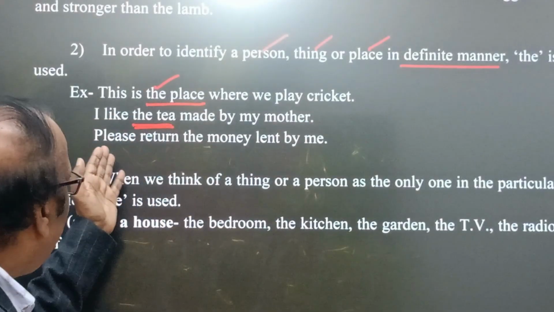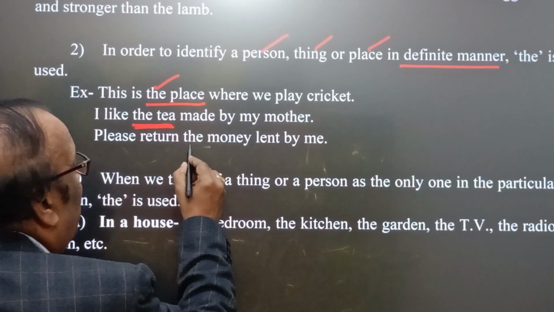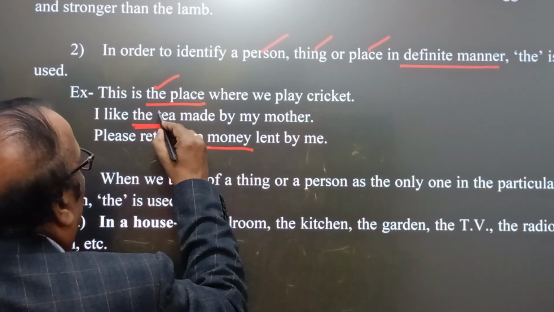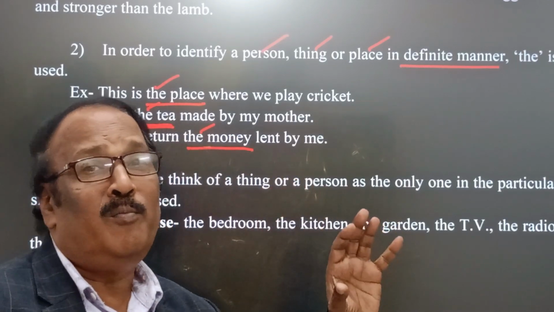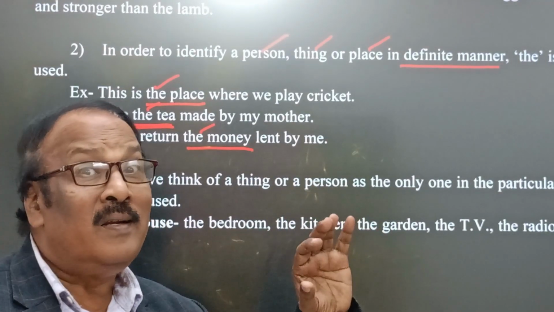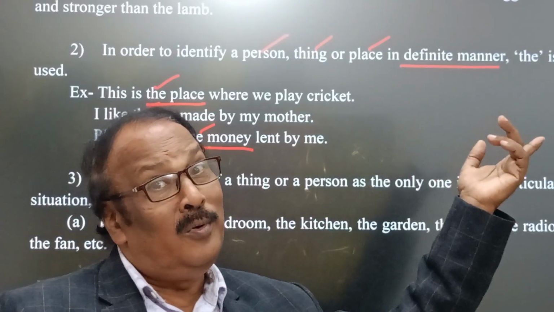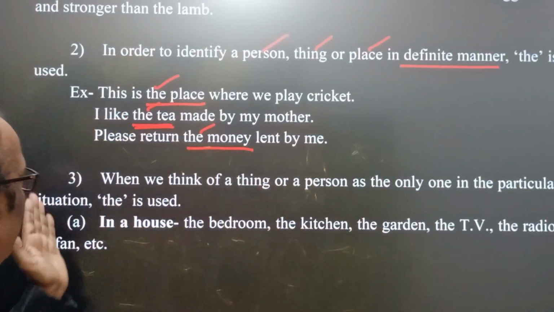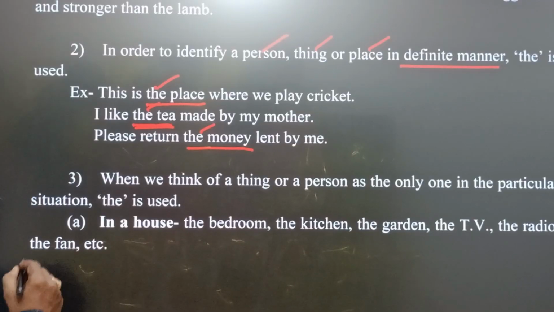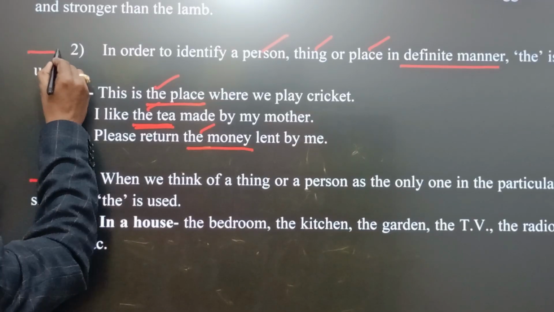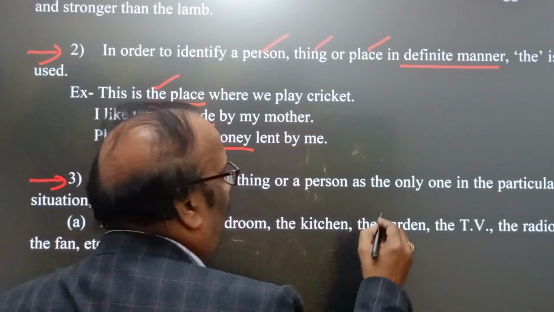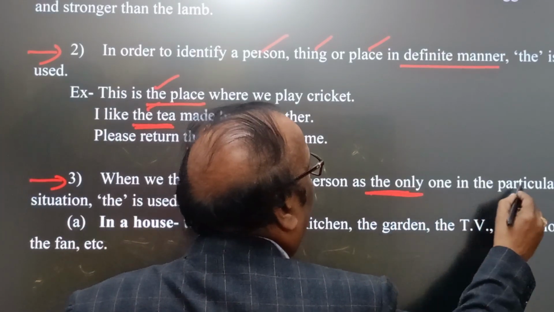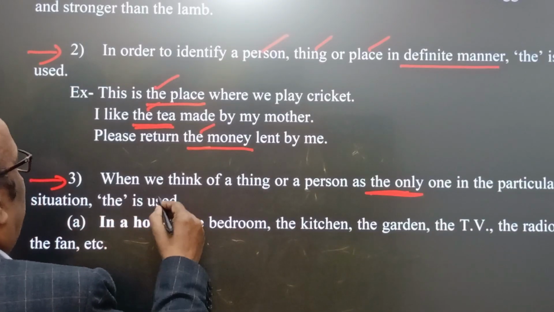Okay, and now come here. Please return the money. The money, you see here, in the sense that the definite money, the amount of money I had lent you in the past. Next, term number 3. Here in this case we find how we use the. When we think of a thing or a person as the only one in a particular situation, the is used.